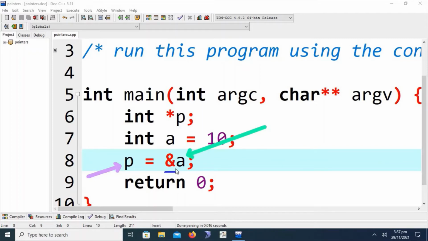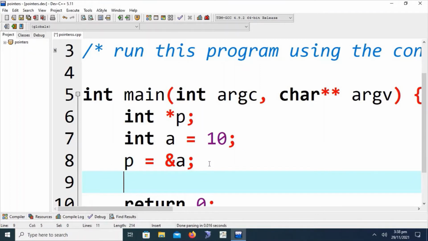This is also called the reference operator or address operator, which is used to access the address of the operand variable. This is also a unary operator. The operand variable is a, so it will return the address of a, and as we have used it in the assignment statement, the returned value will be assigned to the pointer p. We now have a clear concept that pointer variables, or pointer memory locations, are used to hold the memory address of other variables in the same space. Okay, now what will go next?